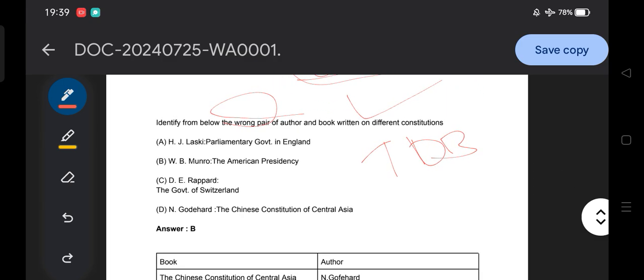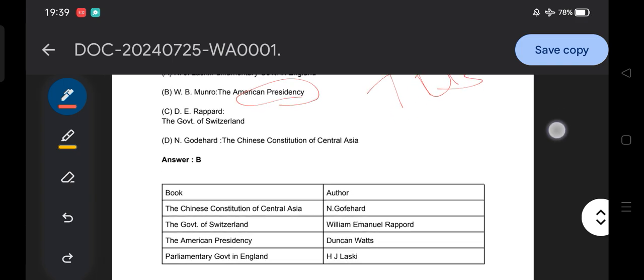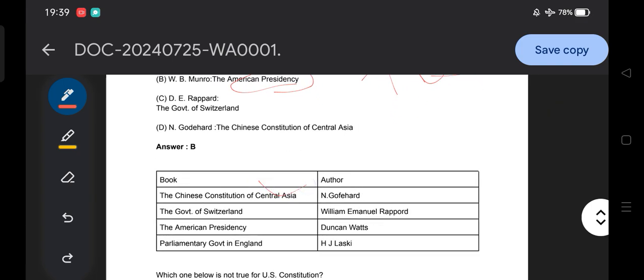The answer to this question is W. Munro, The American Presidency; it is incorrect. So just remember these books and authors. The Chinese Constitution of Central Asia is by N. Goddard.